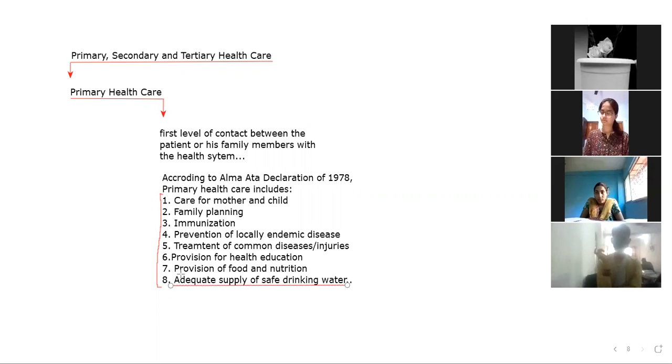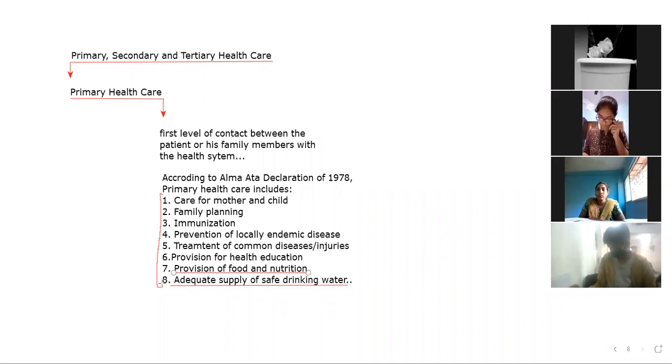And provision of food and nutrition. If good food and nutrition is available to you, then your immune system will remain stronger, and it will fight a number of diseases by itself. You will be less prone to diseases even. So that's also an important point.